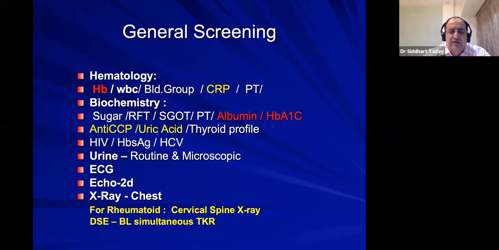Especially for rheumatoid arthritis, because it's a systemic disease, you must check the cervical spine. Also, if they require general anesthesia, you must see that there should not be any subluxation of C1, C2. Also, when you are doing bilateral simultaneous TKR, you have to be very careful, and in those cases, you must do a dobutamine stress echo.